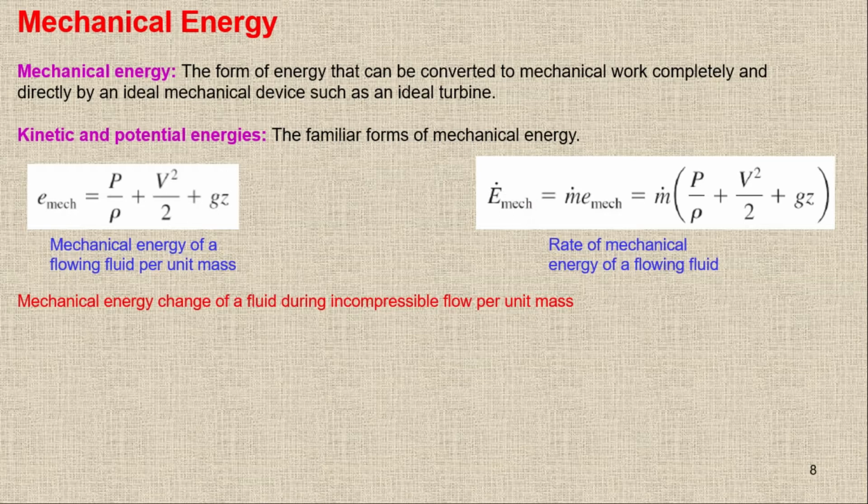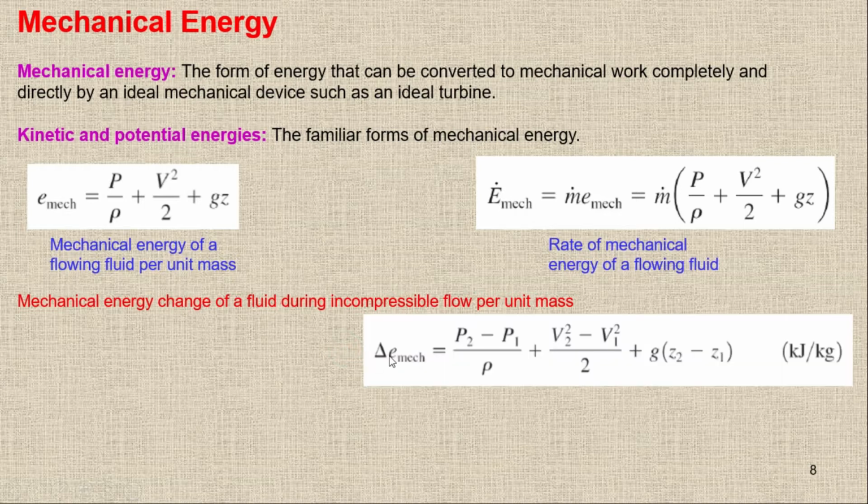Mechanical energy change of a fluid during incompressible flow per unit mass. Now I'm going to write the equation in terms of change. If I'm going to talk in terms of change, that means we are talking about between two states. We have the delta, which means change.